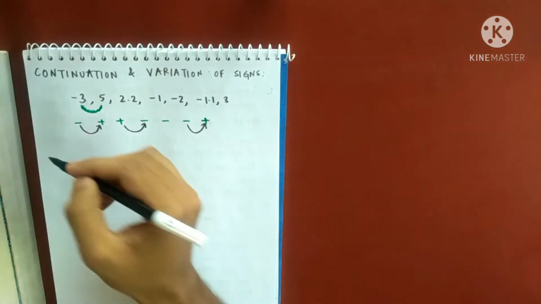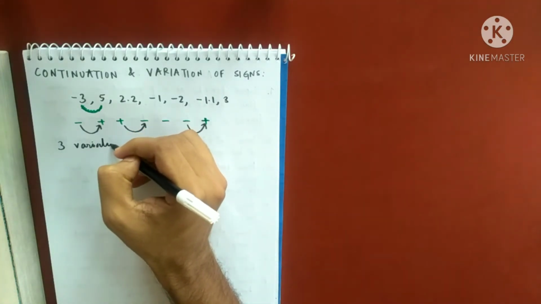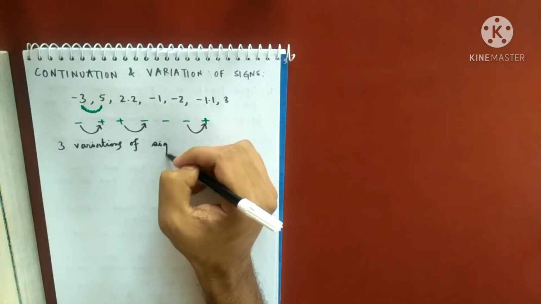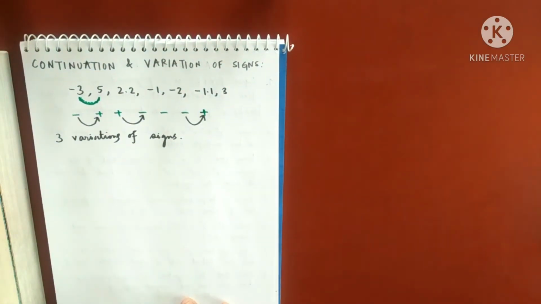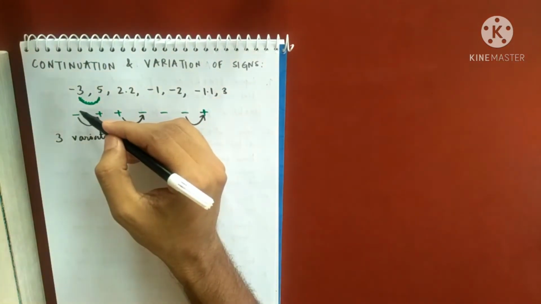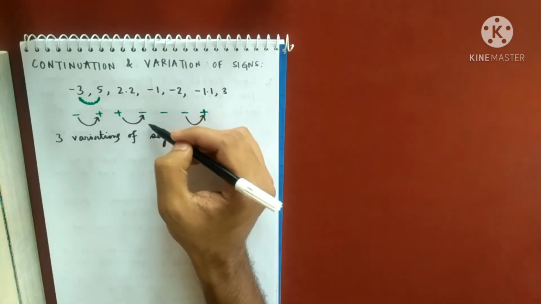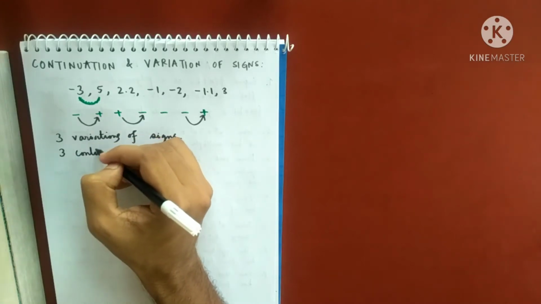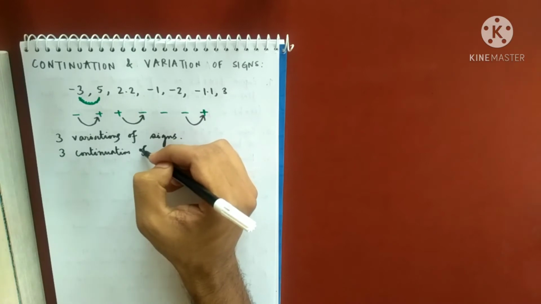So in this sequence, how many variations are there? There are 3 variations of signs. And how many continuations are there? 1, 2, and 3. There are 3 continuations of signs.